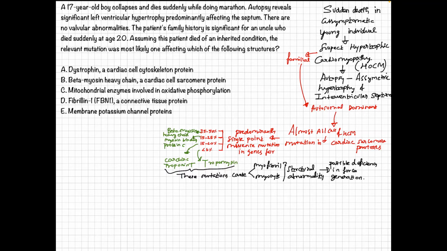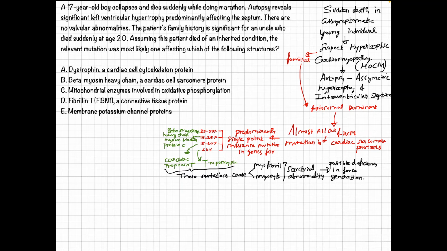About 50% of the cases may have the beta myosin heavy chain mutation. So in our case, it's likely that the beta myosin heavy chain, the cardiac sarcomere protein mutation, is responsible for the sudden cardiac death presentation in the patient, right? Apart from that, if you have been given other choices like myosin binding protein C, cardiac troponin T, and tropomyosin gene mutations, their incidences are around 25, 20 and less than 5%.